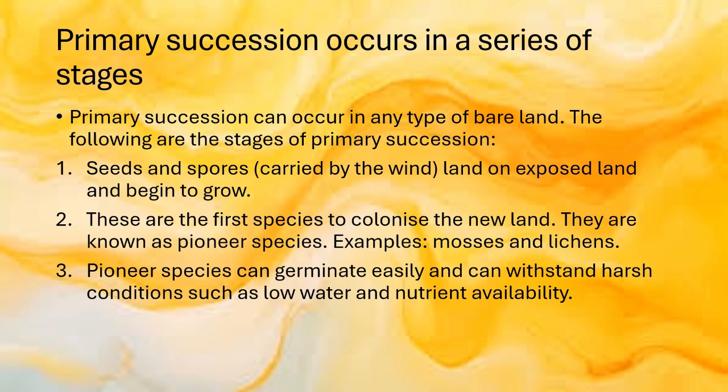Seeds and spores carried by the wind land on exposed land and begin to grow. These are the first species to colonize the new land, and they are known as pioneer species. Some examples are moss and lichens. Pioneer species can germinate easily and can withstand harsh conditions such as low water and nutrient availability, which is why these are often the first species to grow on bare land.